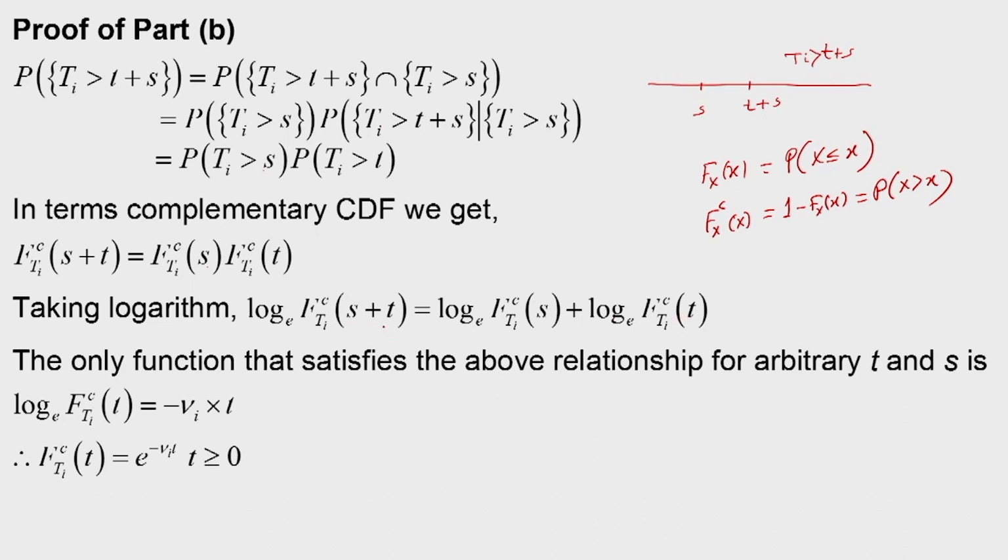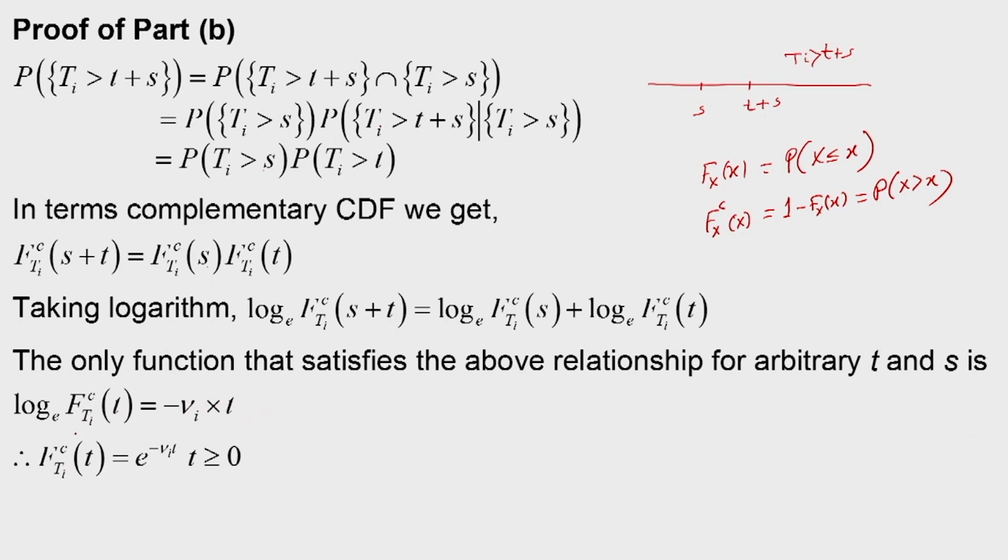So, the logarithm of the sum is equal to the sum of the individual logarithms. The only function that satisfies this relationship for arbitrary t and s is that log of F_Ti^c(t) must be equal to minus nu_i into t, where nu_i is a positive number.